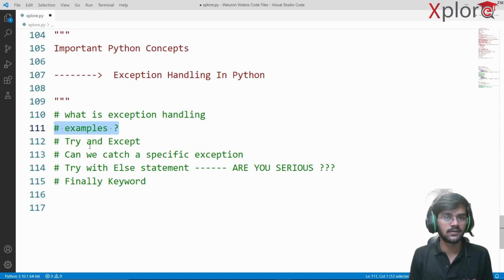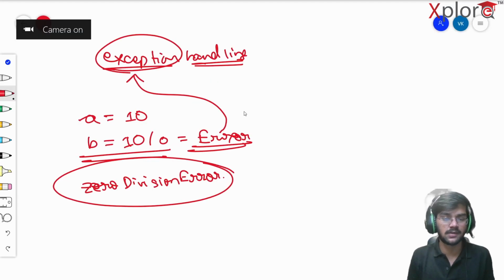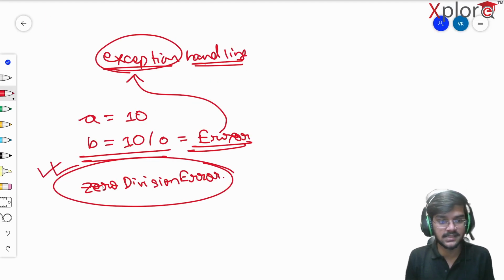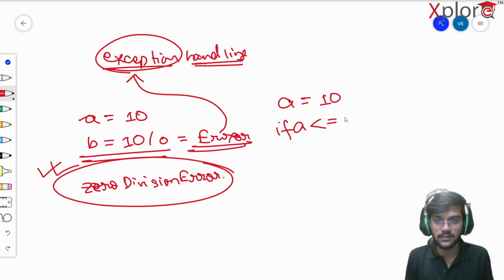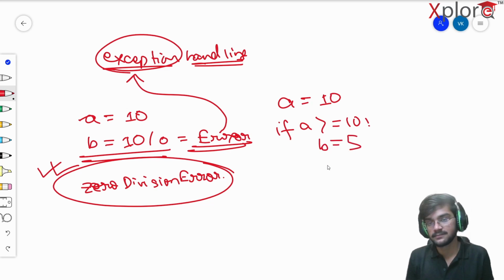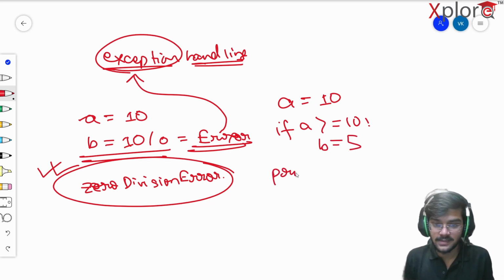Examples. We are going to take a look at some of the most common examples. This is one of those examples, ZeroDivisionError. What if I have a variable a equal to 10? Suppose I write: if a is greater than or equal to 10, in that case b is 5. And in the next step, I'm going to print b.